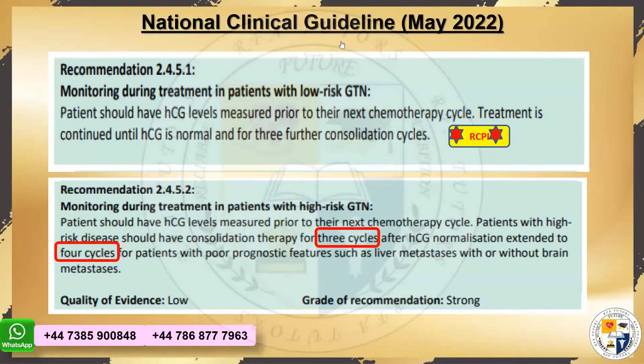Example, if today the HCG gets back to normal, for a low-risk patient, or a patient with otherwise high-risk factors, 3 further cycles we are going to do. But if it's a poor prognostic cancer, like liver metastasis, with or without brain metastasis, then instead of 3 cycles, the extension would be 4 in the exam, right?